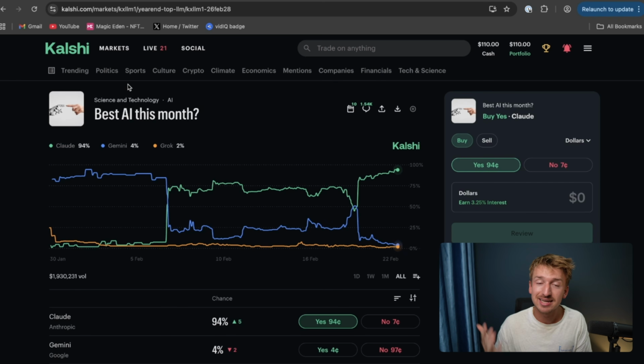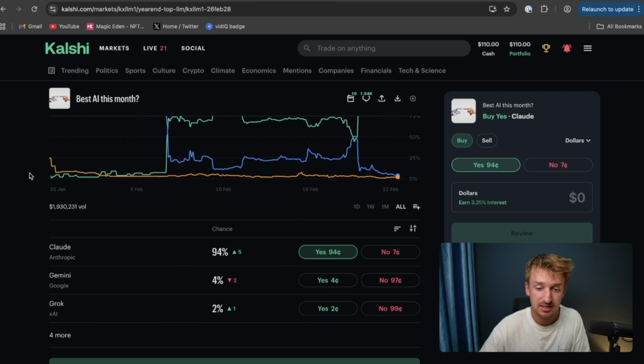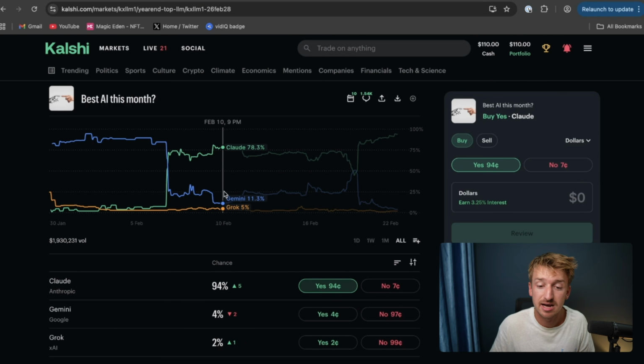And if you have any sort of niche that you are passionate and interested about, you can certainly gain an edge over the market and try to find mispriced bets, because obviously you can sell these at any time as well. You don't have to hold it until the market actually closes.